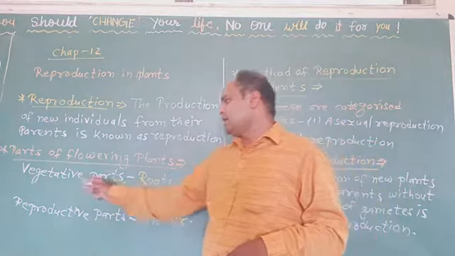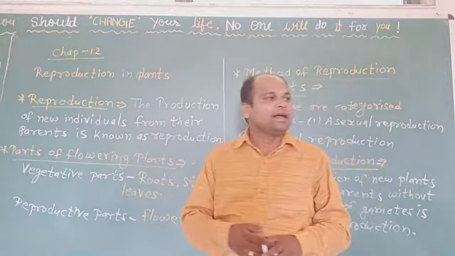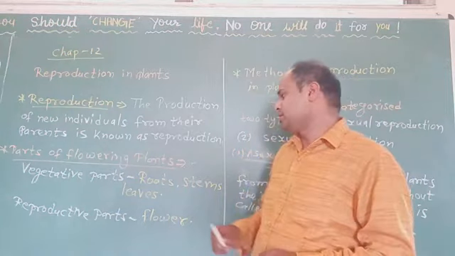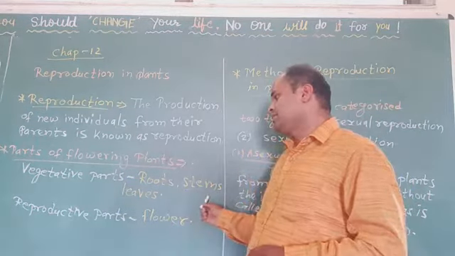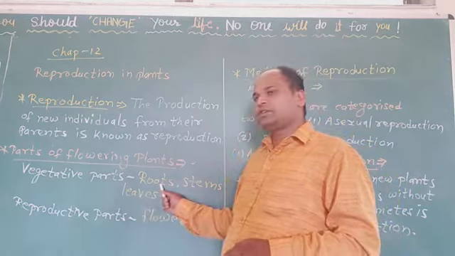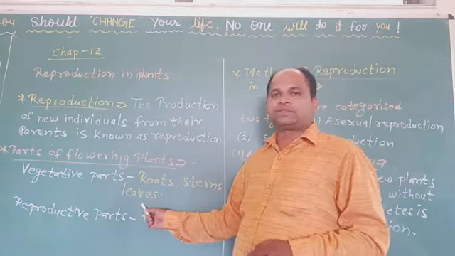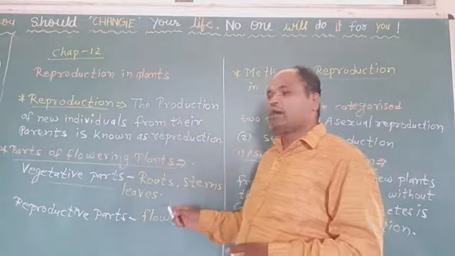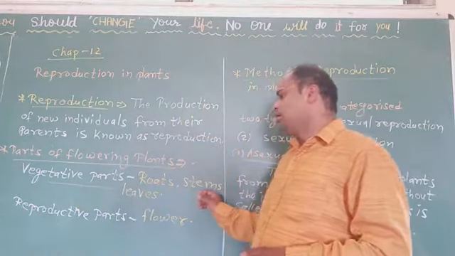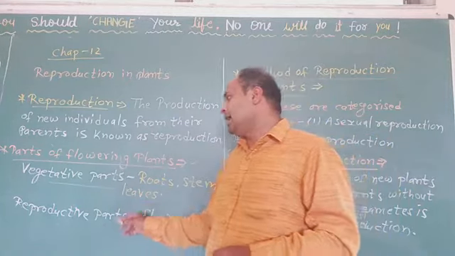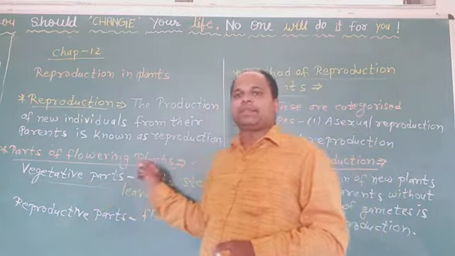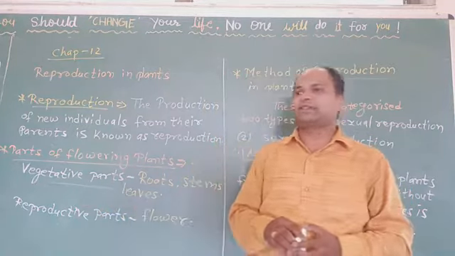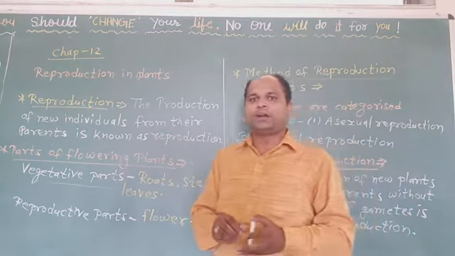Roots, stems and leaves are the vegetative parts. That's clear? And the flower is the reproductive part.